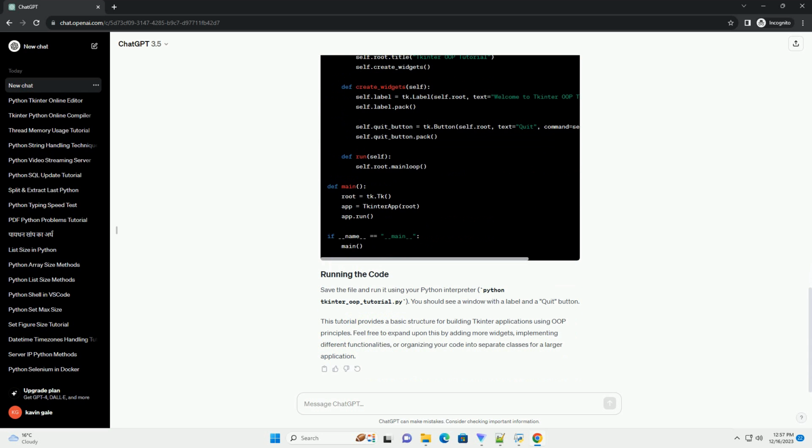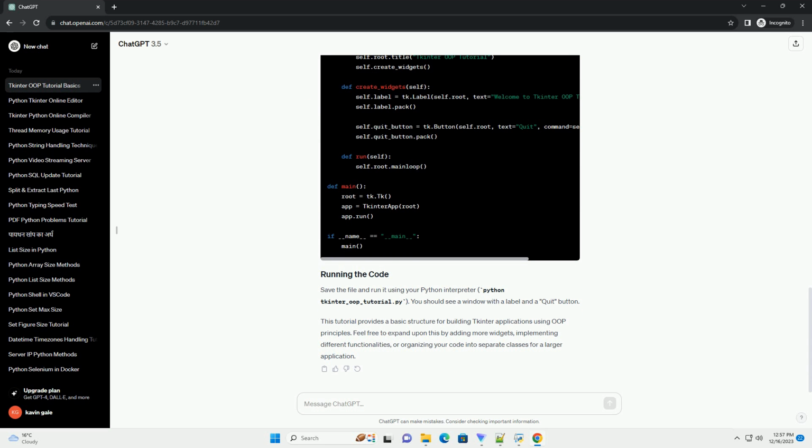OOP is a programming paradigm that uses objects, which encapsulate data and behavior. In Tkinter, we can represent GUI components as objects, making the code more readable and maintainable.